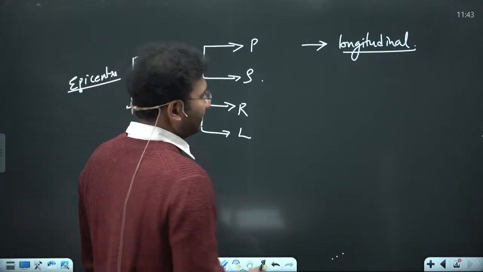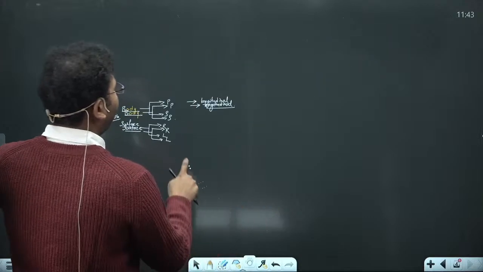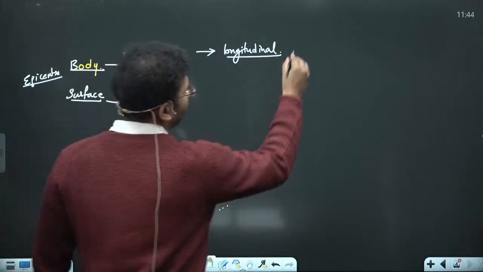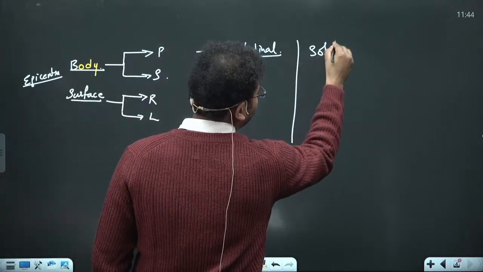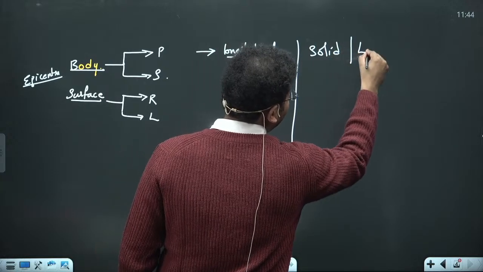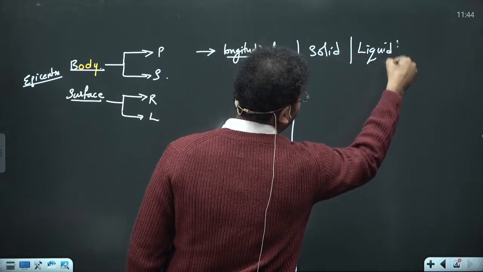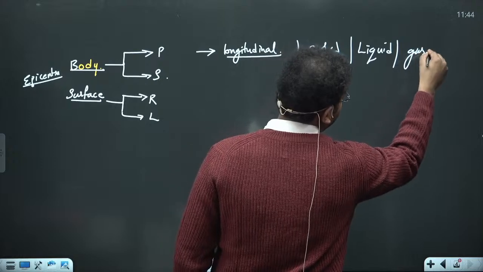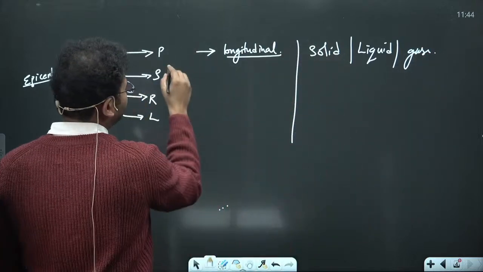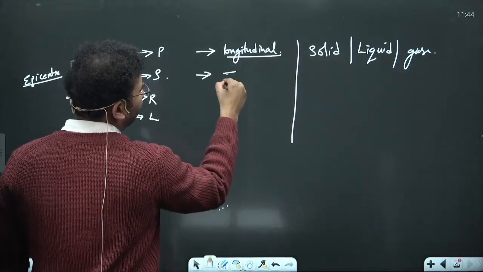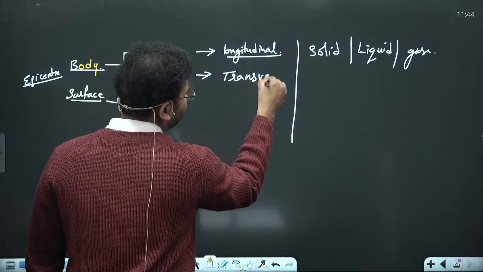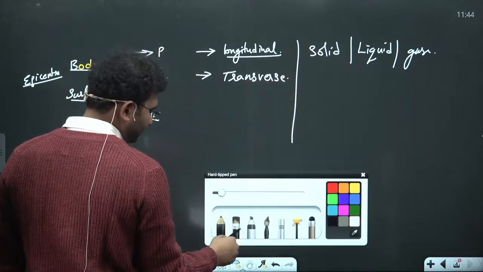The P waves can pass through solid, they can also pass through liquid and gaseous too. So solid, liquid and gaseous. These S waves are transverse in nature. So what is this transverse?